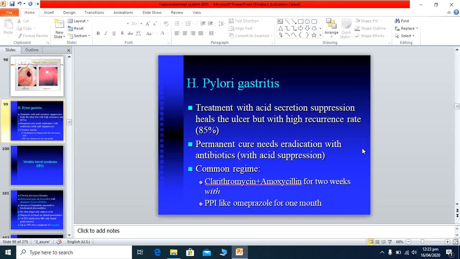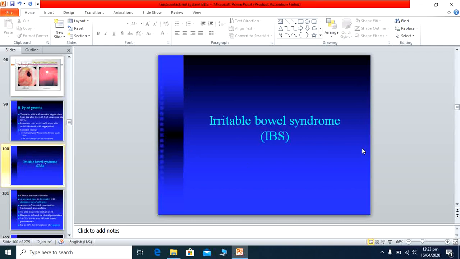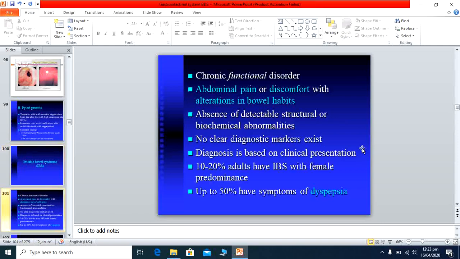Now we move to the next topic. This is irritable bowel syndrome. This is a more common disease which occurs in young persons. It is basically a functional disorder. This is not a pathological disease. This is a functional disorder.